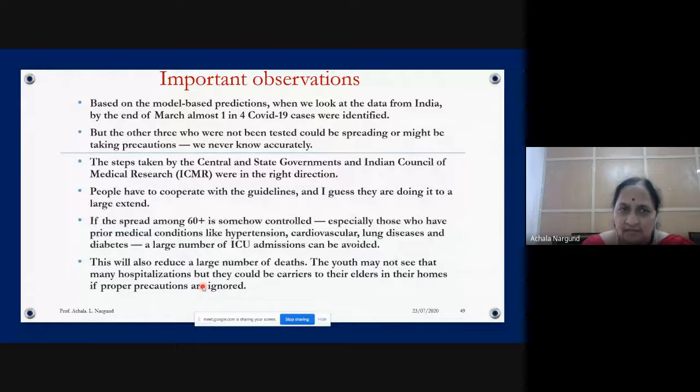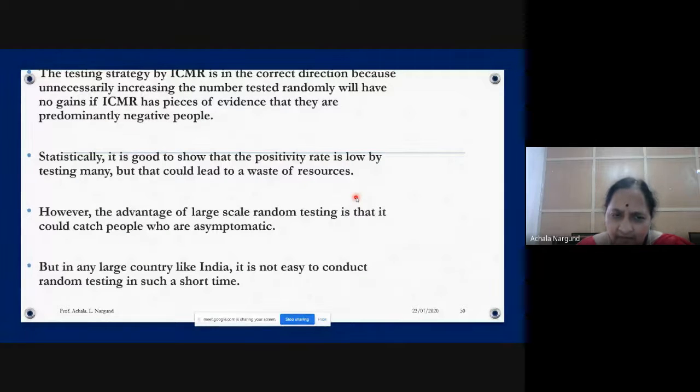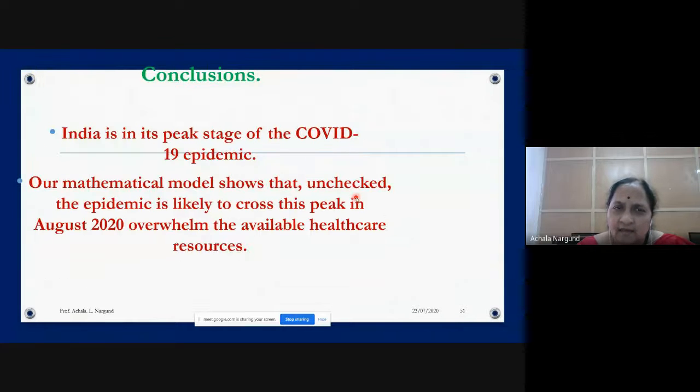So, important observations. Based on model predictions, when we look at the data from India by the end of March, this is the one given by Sini, whose picture I have shown. He gave this initially, but now the whole thing went wrong. They say that the whole thing is wrong now. We cannot say anything about this. This will reduce, they say, but important observations are missing here. So many things are missing here. But statistically they have done it.